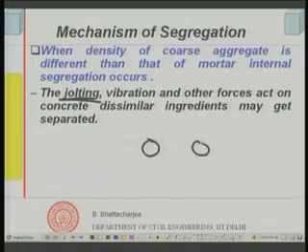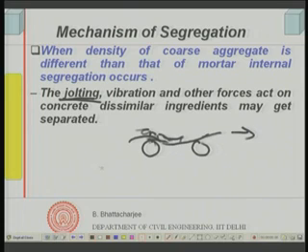The belt will travel like this, and the heap of concrete on top travels through this, and it will have jolting. Over the belt conveyor, this is the direction of travel of concrete, there can be jolting of the concrete.